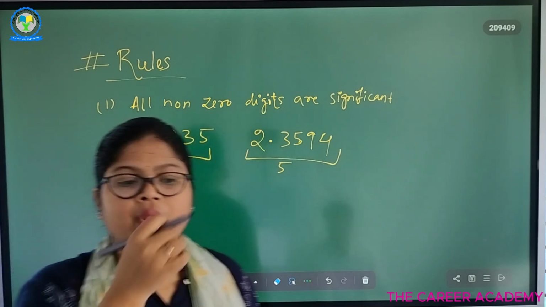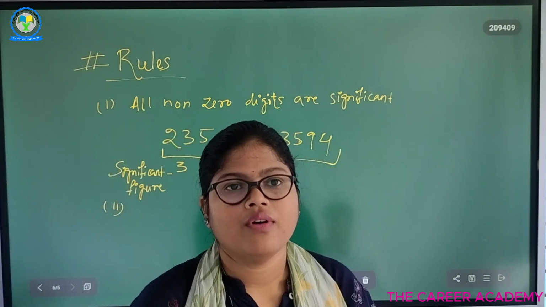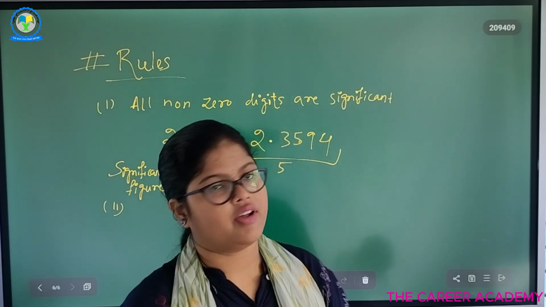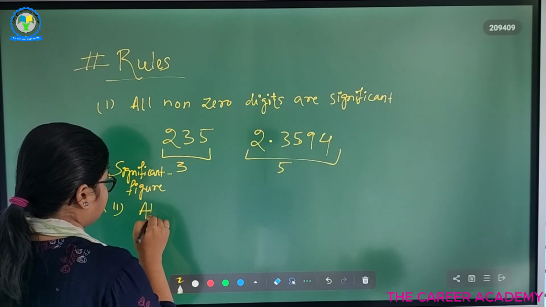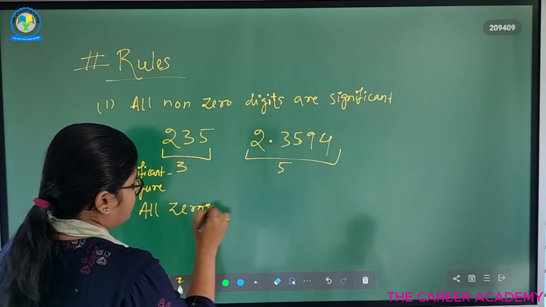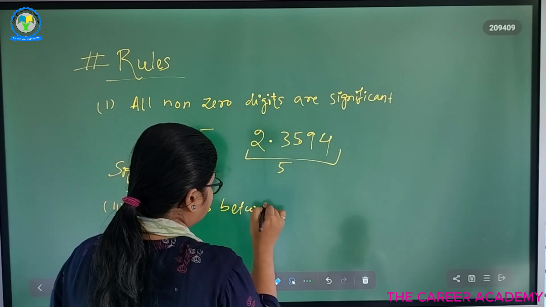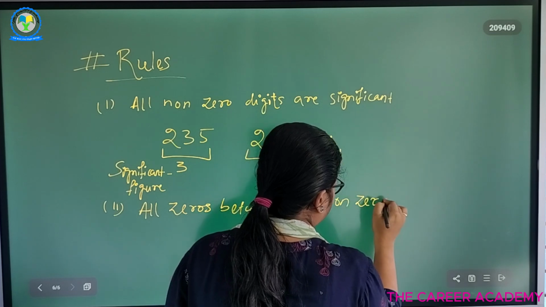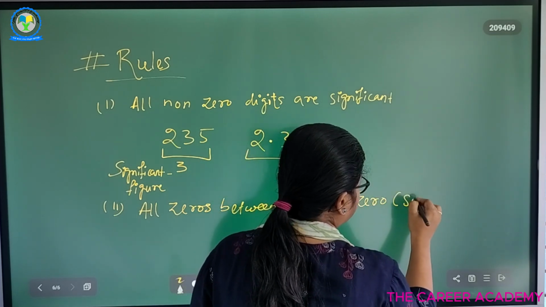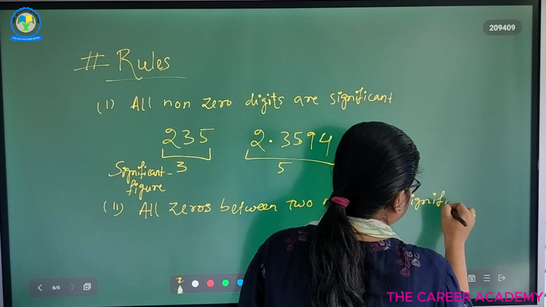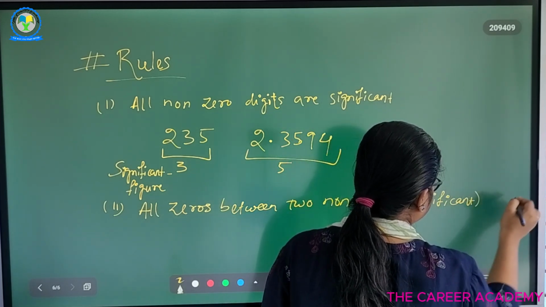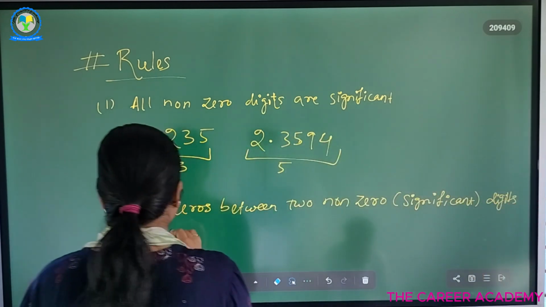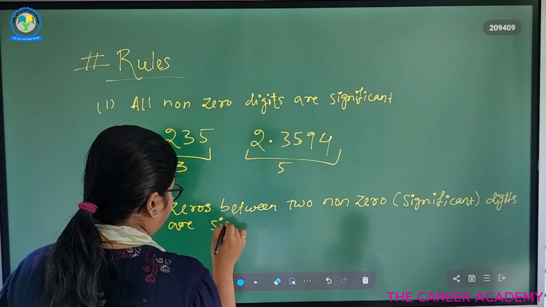So in the second point, all zeros between two significant figures, or two non-zero digits, are significant. All the zeros between two non-zero, or we can say significant, digits are significant.